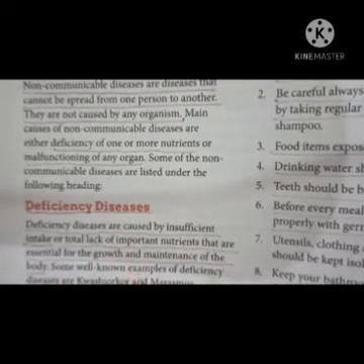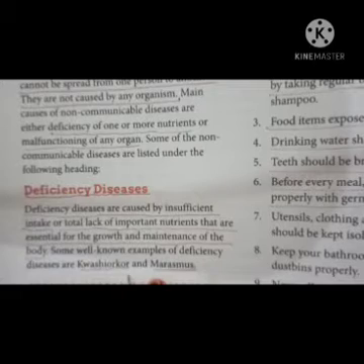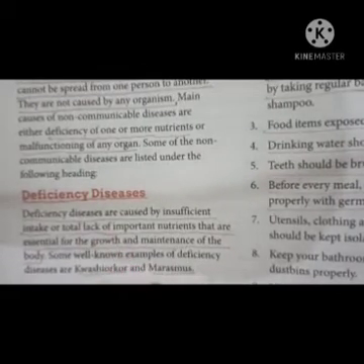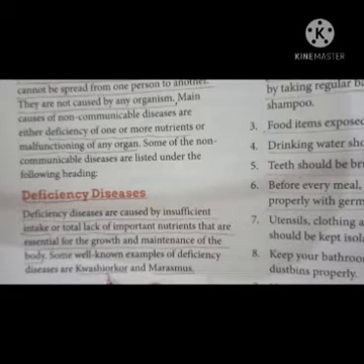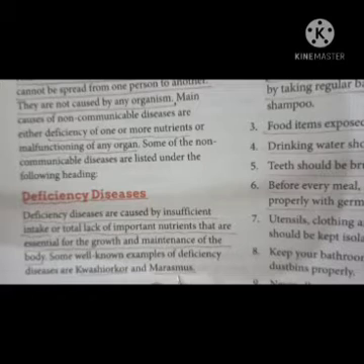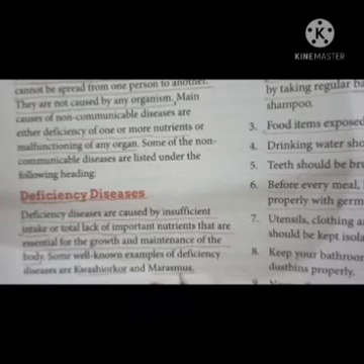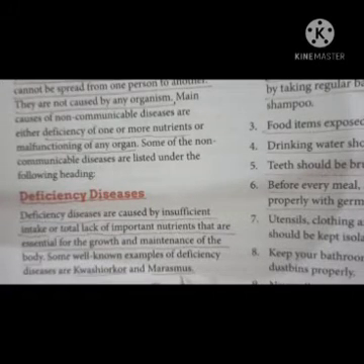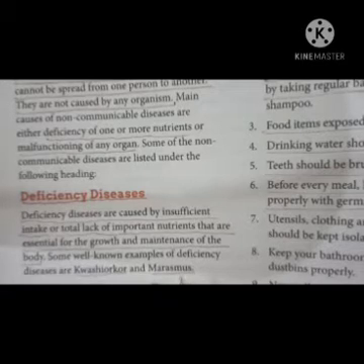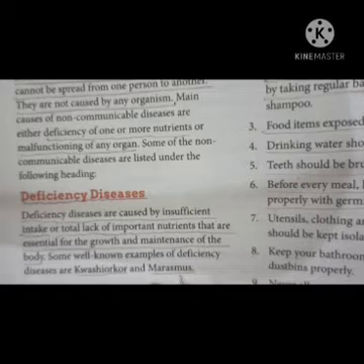For example, Kwashiorkor and marasmus. Kwashiorkor is caused because of deficiency of protein in our diet, right? And marasmus is a disease caused due to the deficiency of protein and carbohydrate in our diet, right? In the same way, anemia is also a deficiency disease.